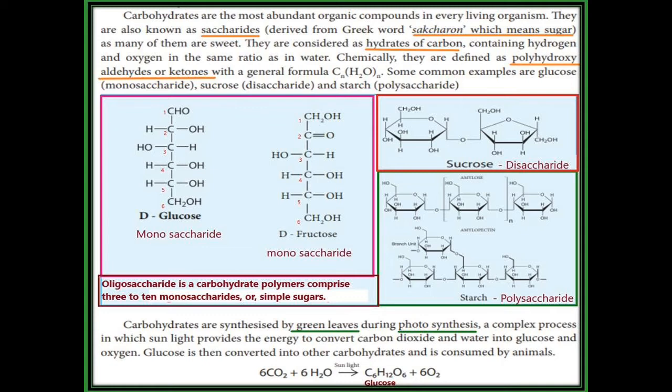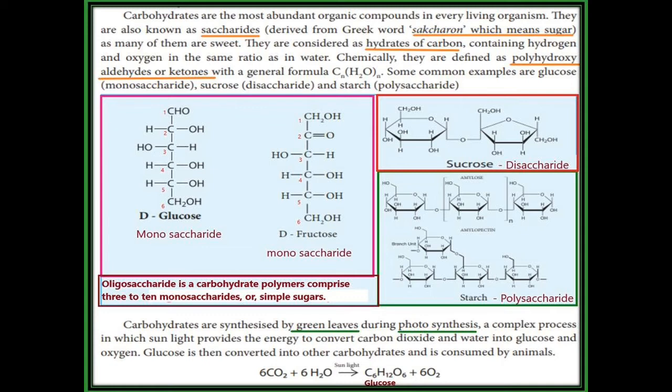Then we can classify carbohydrates as monosaccharides, disaccharides, oligosaccharides and polysaccharides. Monosaccharides contain only a single, simple sugar. Sucrose is called a disaccharide. See the structure: one part is glucose, another is fructose.